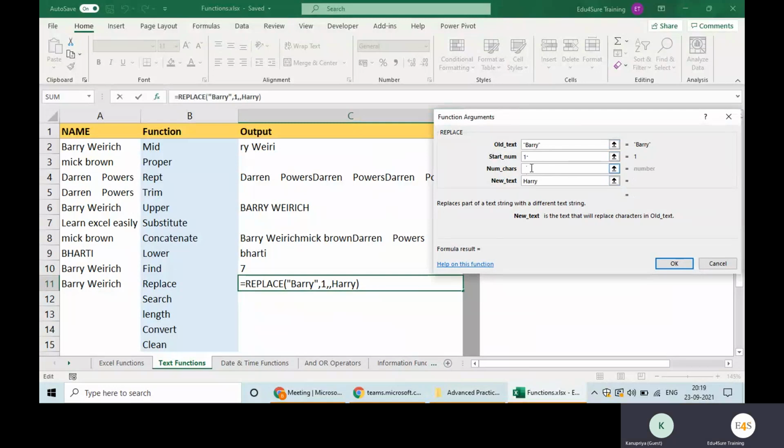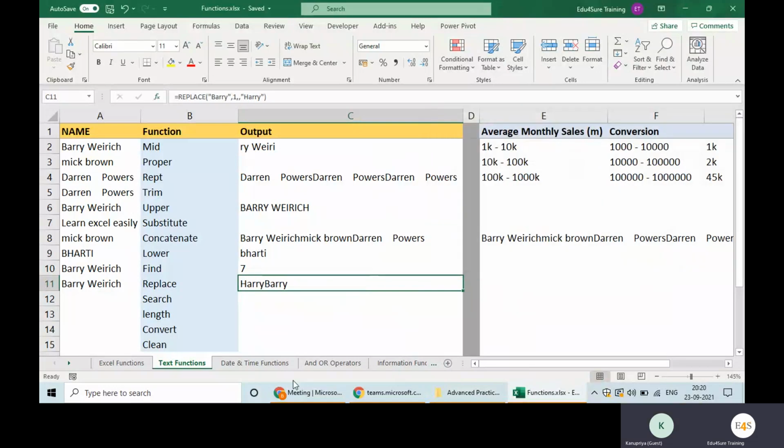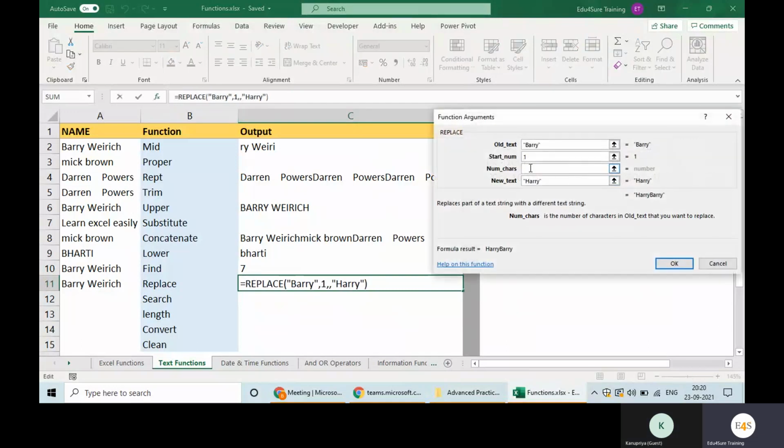But as soon as I'm skipping this, it is giving me the empty space between these two commas. If I press OK, will it work? I don't think so. Why? Because the space has been removed. So we cannot skip this. So what is the number of characters? The number of characters is the number of characters in the old text that you want to replace.